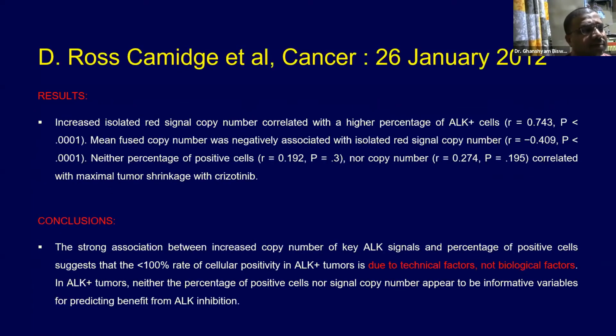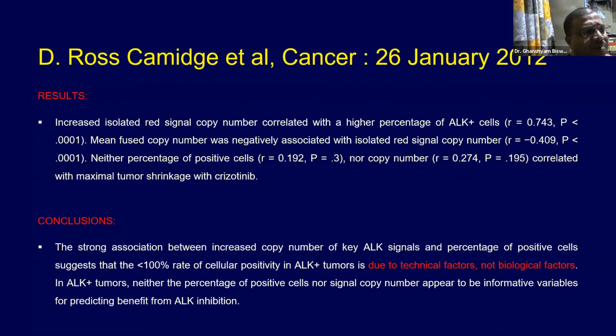The results: increased isolated red signal copy number correlated with a higher percentage of ALK positive cells. Mean fused copy number was negatively associated with isolated red signal copy numbers. Neither the percentage of positive cells nor copy number correlated with maximal tumor shrinkage with crizotinib.